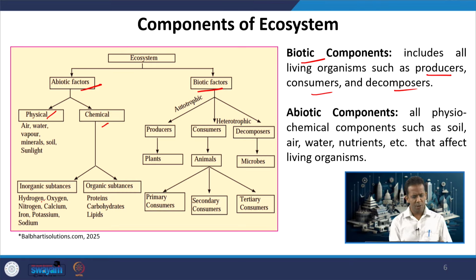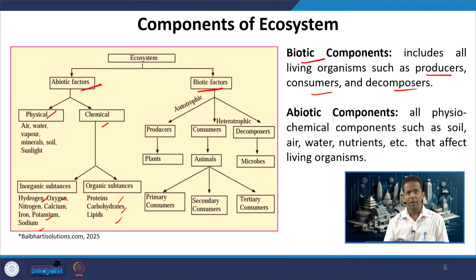For example, hydrogen, oxygen, nitrogen, potassium, all these salts and the pure elements exist in the inorganic form, and in organic form we have the combination of these elements as compounds, like proteins, carbohydrates, lipids, the lignocellulosic biomass. So, all these are organic substances. Those are the abiotic factors which deal with the physical and chemical aspects of the environment, and all these factors do affect living organisms.